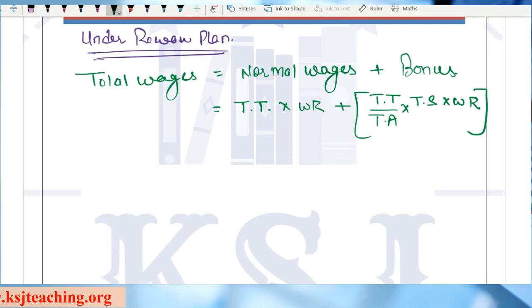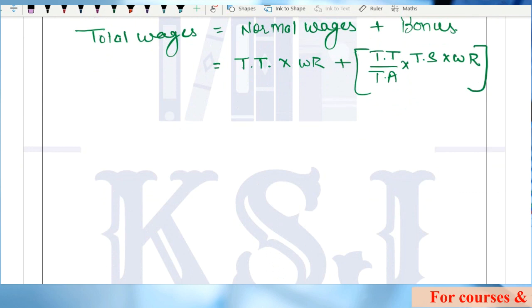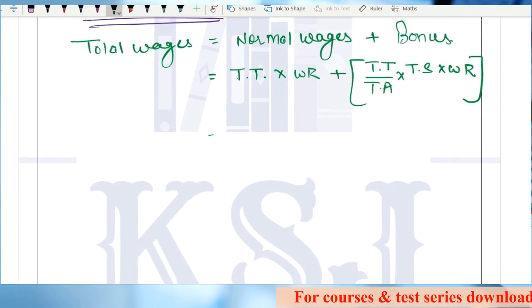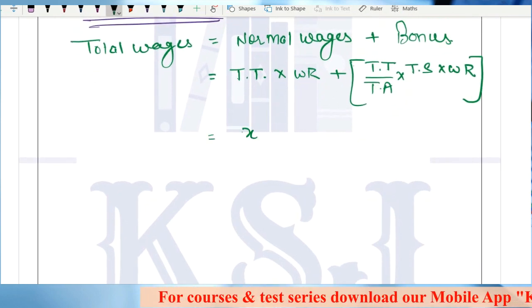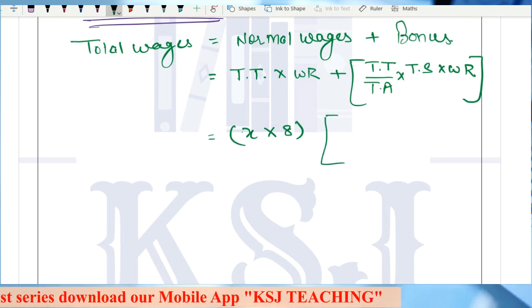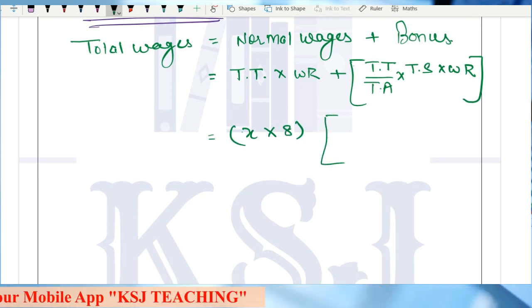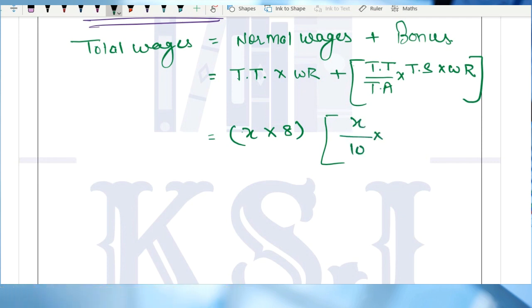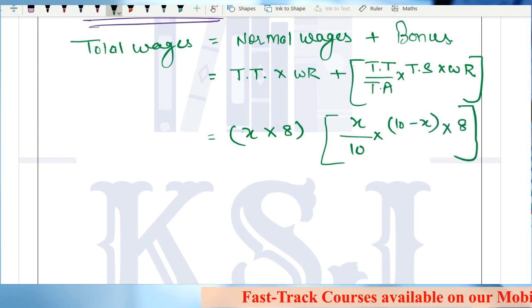Any doubts up till this point? So what is given to you? We have assumed the time taken to be X, and wage rate is given as 8. So time taken X divided by time allowed 10, multiplied by time saved 10 minus X, multiplied by wage rate 8.